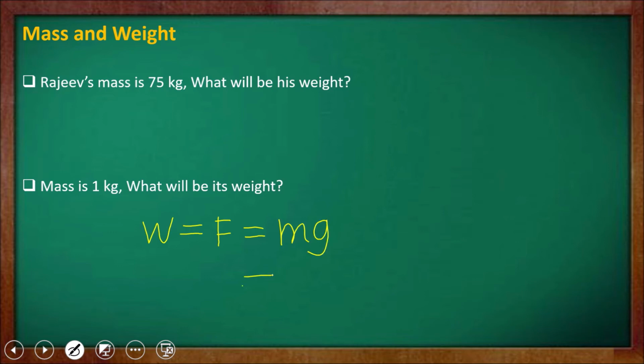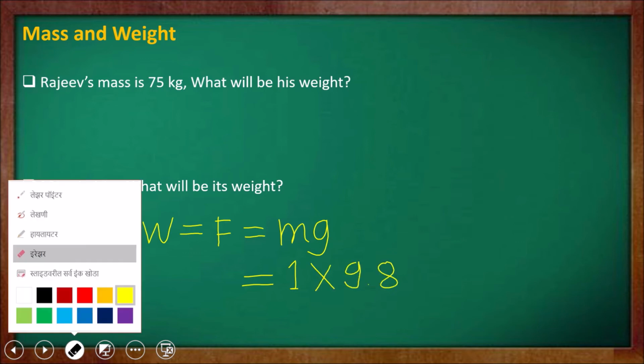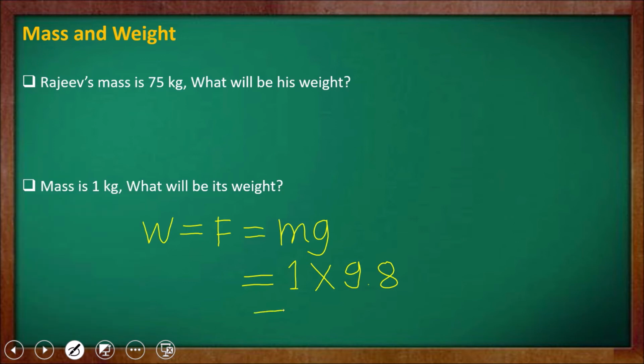Now the value of m is given as 1 kilogram into 9.8. So it is equal to 1 into 9.8, that is 9.8 Newton. Therefore the weight of an object which has a mass of 1 kilogram is equal to 9.8 Newton.